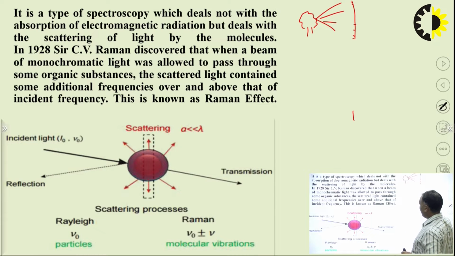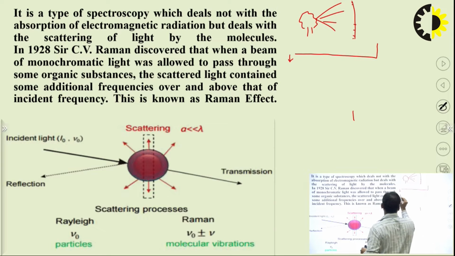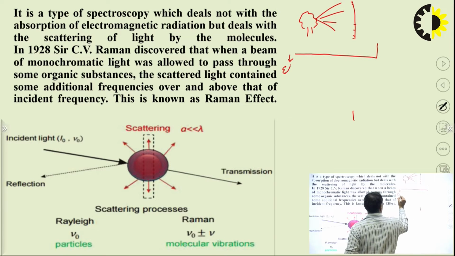So if you see, scattering is basically divided into two parts. One is elastic, and the other is inelastic.